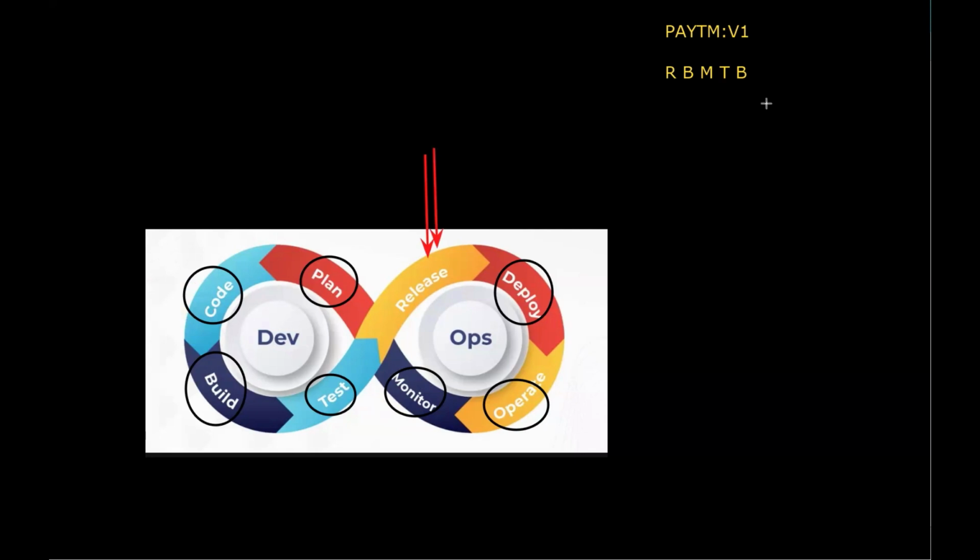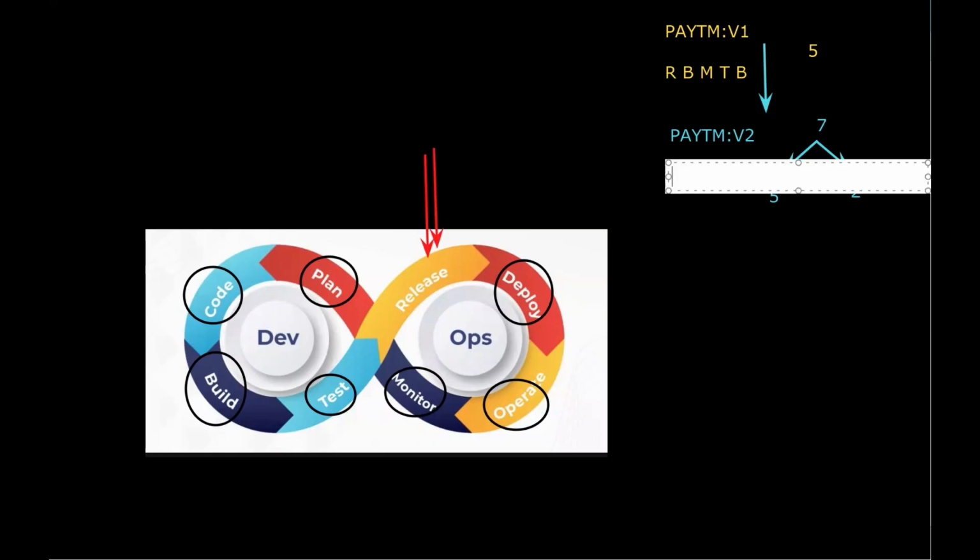So after 1 year, the Paytm owner has come up with a new idea. He's saying, my Paytm application is booming in the world. I want to upgrade from Paytm application version 1 to Paytm application version 2. In version 1, I have 5 services. In version 2, in total I have 7 services. Old 5, and two new services.